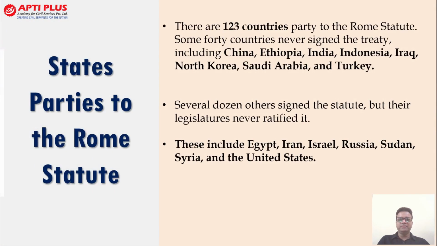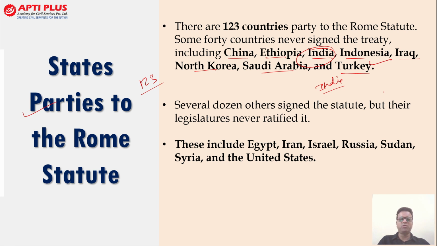Now, the other point that you should take note of is about the parties. There can be direct questions about the parties to the Rome Statute. A total of 123 countries are party to the Rome Statute, which include countries like China, Ethiopia, India, Indonesia, Iraq, North Korea, सऊदी अरेबिया एंड टर्की. तो इंडिया यहाँ पे इंपॉर्टेंट है, आपको पता होना चाहिए इंडिया इज अ मेंबर. और कोई भी ऐसे कंट्री जो कि न्यूज़ में रही है, you should know whether these countries are there or not, right?